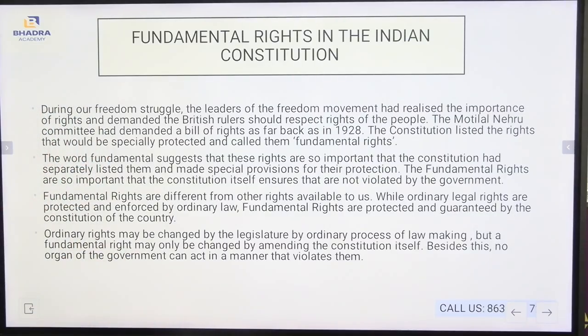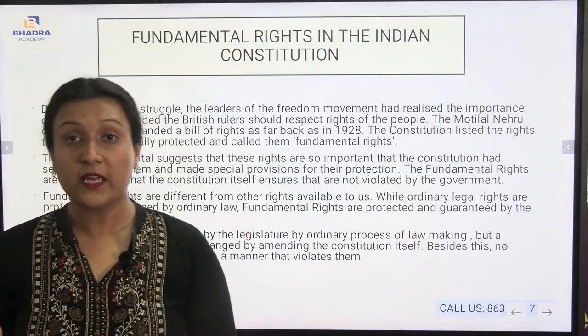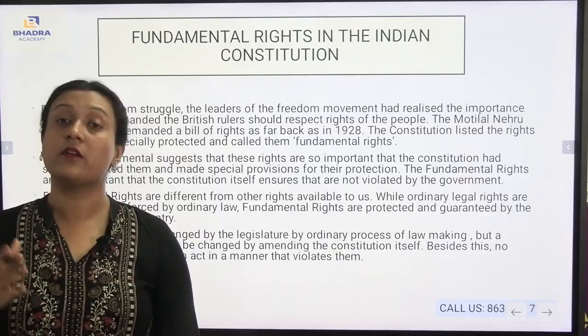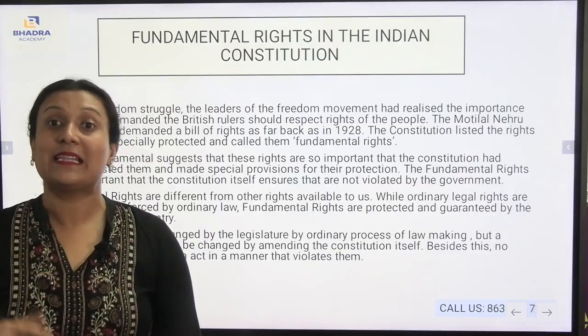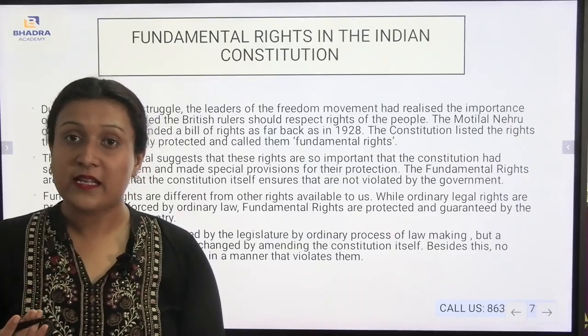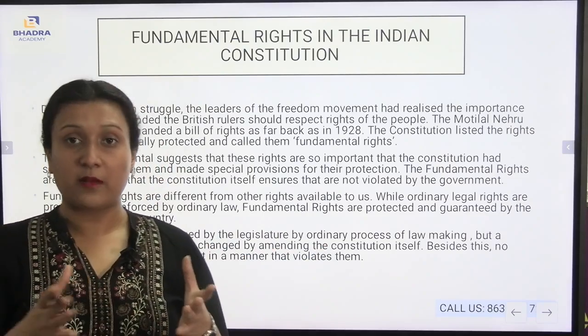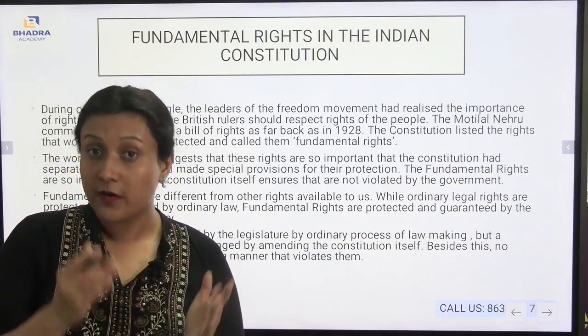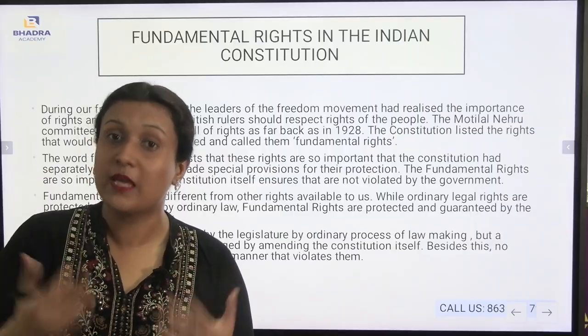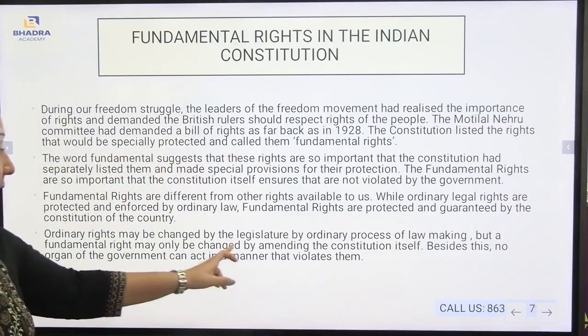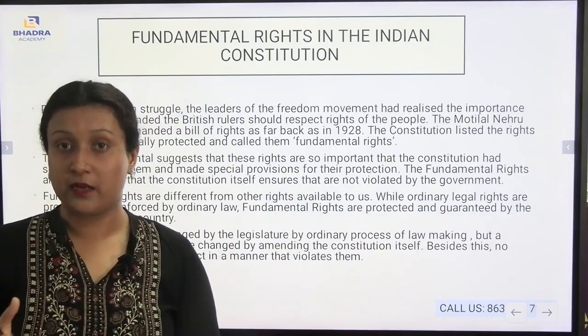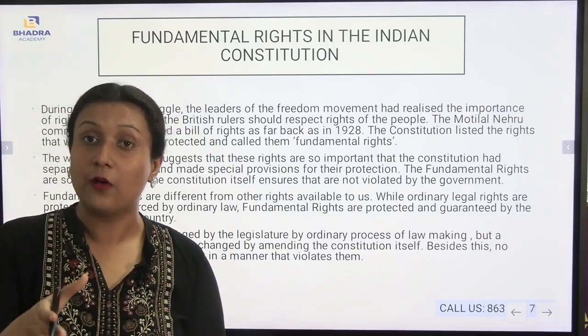Ordinary rights may be changed by the legislature by the ordinary process of lawmaking, but a fundamental right may only be changed by amending the constitution itself. Now, ordinary rights can be changed by the legislature. They can be modified by the legislature so that a certain process can be done. But if fundamental rights need to be changed, they may be changed, but it has to amend the constitution itself, which means the constitution must allow the fundamental right to be changed.